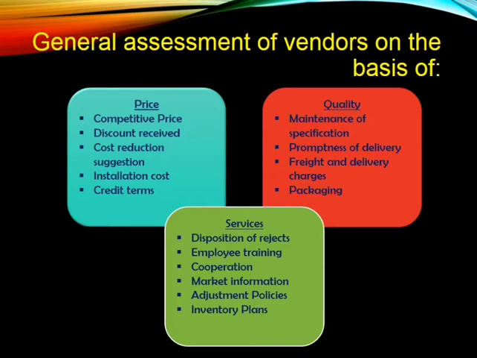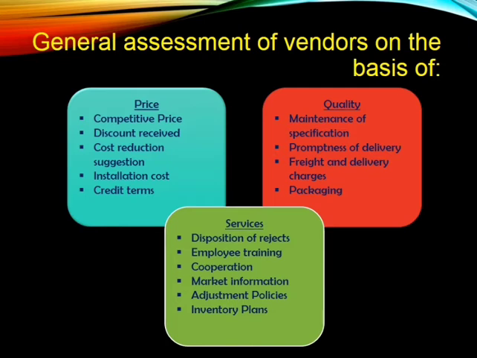So next one is promptness of delivery. This is how prompt they are in delivering. Suppose you are ordering the material at a crucial time. Suppose you need the material immediately for the next day's manufacturing. In that case, they have to do that delivery within the stipulated time, right? So in that case, how prompt are they in delivery? Suppose if they delay in delivery, that obviously affects our production, right? So the promptness in delivery is an important factor in the assessment of a vendor, right?